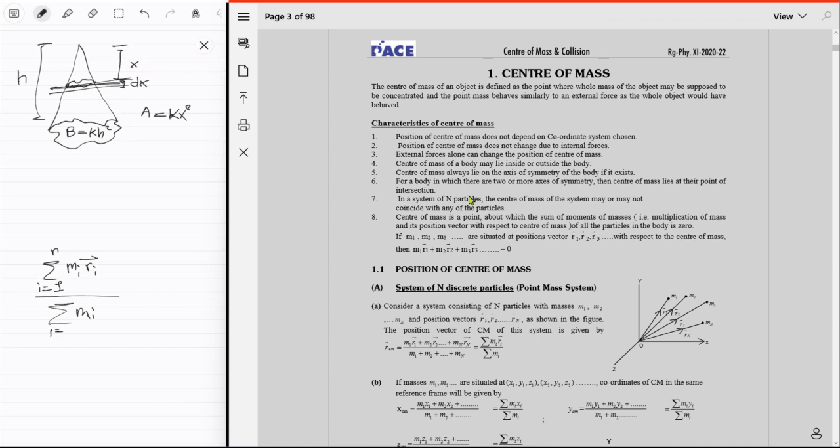So for this slice your area is kx squared, and our mass over here will be the density times the volume of this element, which is kx squared times dx. It's pretty much a cylinder, but with a bit of slant, which we ignore. This little volume can't matter much, so it is approximately this. That's our volume, and the volume times the density is the mass. So you've got the m_i figured out.